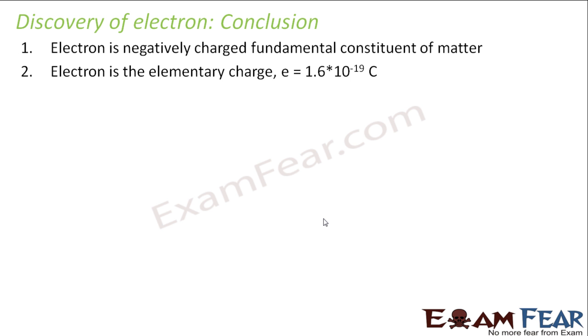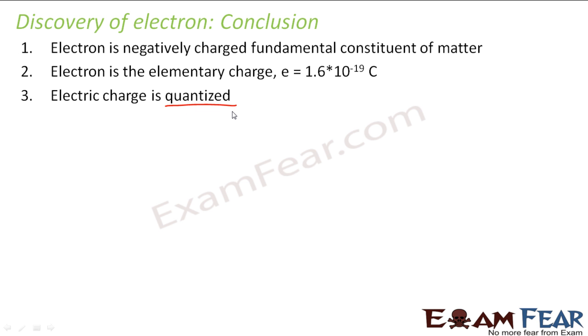They said that electron is the elementary charge. This was proved by Millikan's experiment. He told that charge on any object which we see in this world is an integral multiple of this charge. So they said that this charge, that is 1.6 into 10 to the power minus 19 coulomb, this fundamental charge is nothing but the charge on an electron. And we generally denote it by a small e. Electric charge is quantized. What do I mean by the term quantized? It means that whatever I said just now, any charge of any object in this world is an integral multiple of this charge. So that means this charge is quantized.